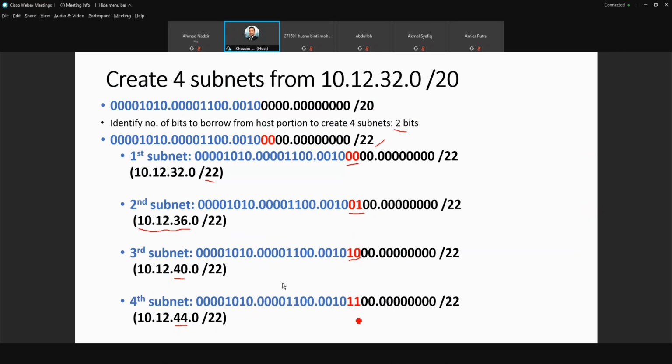From this slide, what is the important point that you can learn, that you can summarize?